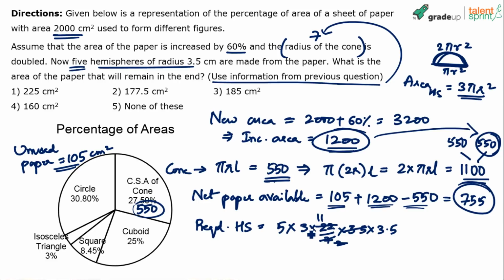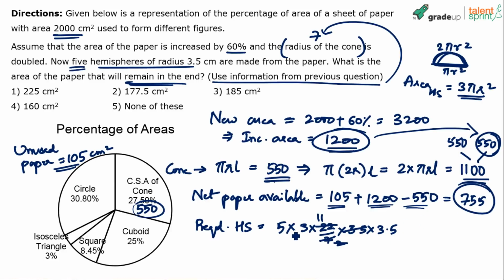So 5 into 3 into 11 into 3.5. So 5 into 3, 15. 11 into 3.5. 11 into 3.5 is how much? I mean, just do this calculation and then subtract. He's asking us to find out how much of paper will remain in the end. There's one more step. Find out this value, then take the difference of 755 with that value.